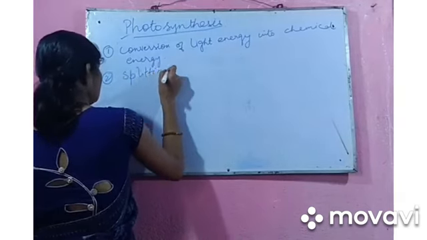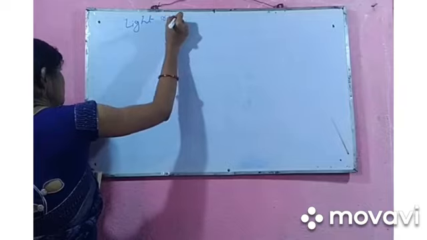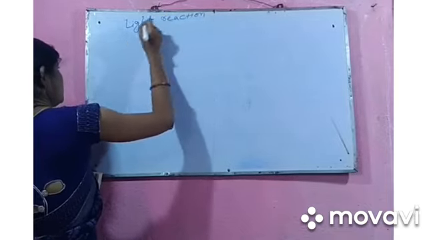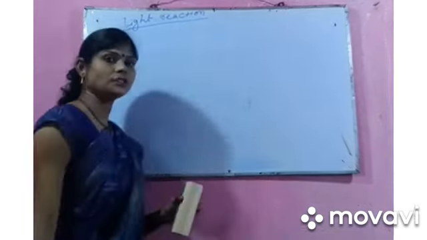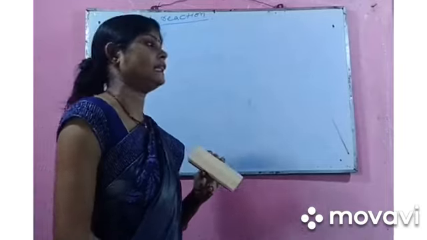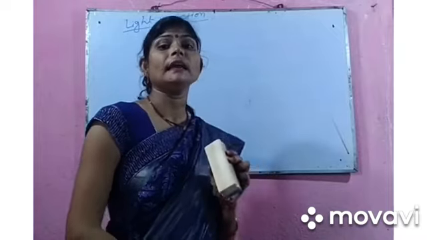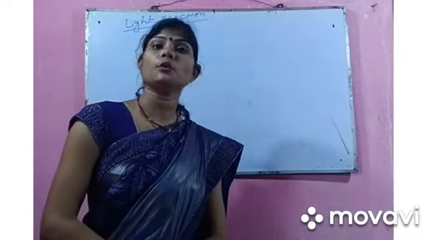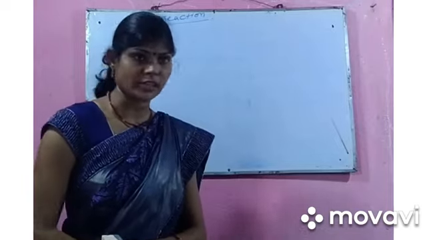We will discuss here about light reaction. Light reaction is a reaction which occurs in the presence of sunlight only. Which occurs in the presence of sunlight means that in each step we need sunlight. It has various steps, but according to our syllabus we are going to read only 2 steps of light reaction.